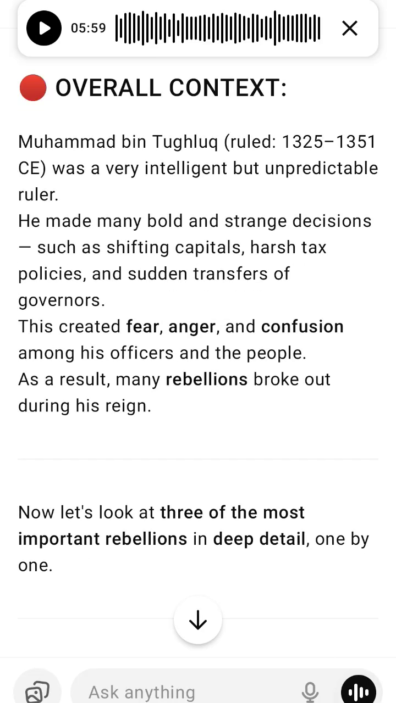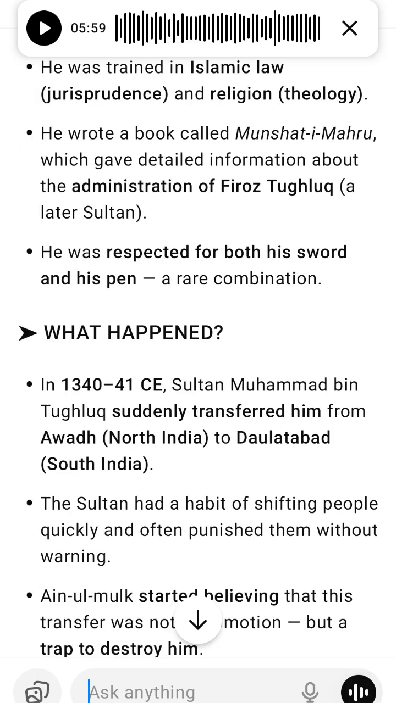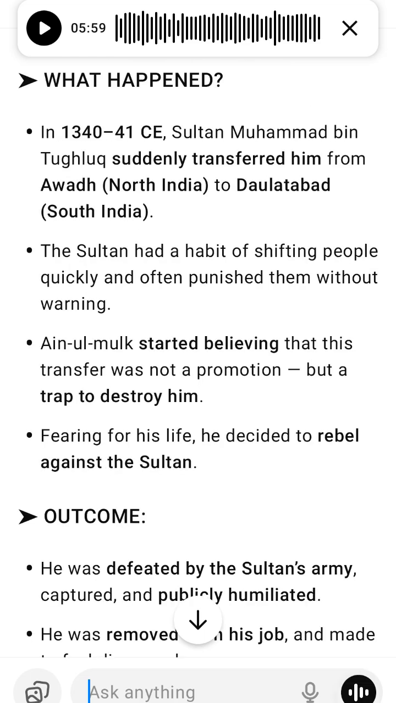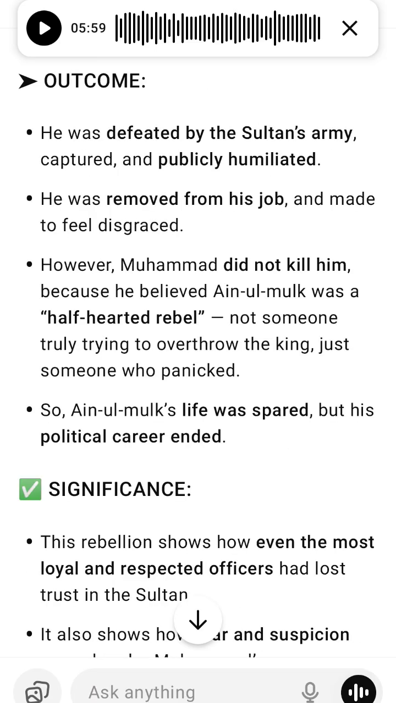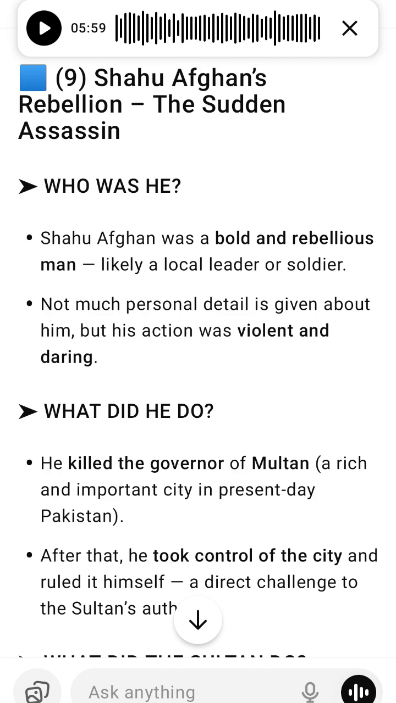Outcome: he was defeated by the Sultan's army, captured, and publicly humiliated. He was removed from his job and made to feel disgraced. However, Muhammad did not kill him because he believed Ain ul-Mulk was a half-hearted rebel, not someone truly trying to overthrow the king, just someone who panicked. So, Ain ul-Mulk's life was spared, but his political career ended. Significance: this rebellion shows how even the most loyal and respected officers had lost trust in the Sultan. It also shows how fear and suspicion spread under Muhammad's unpredictable rule.